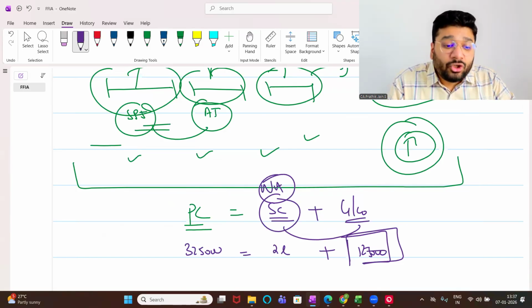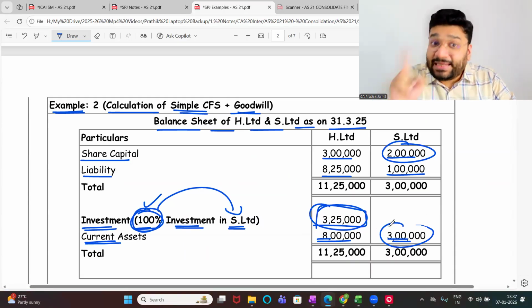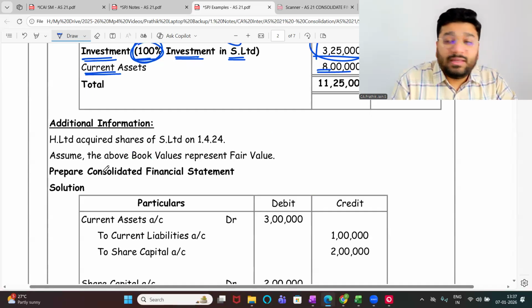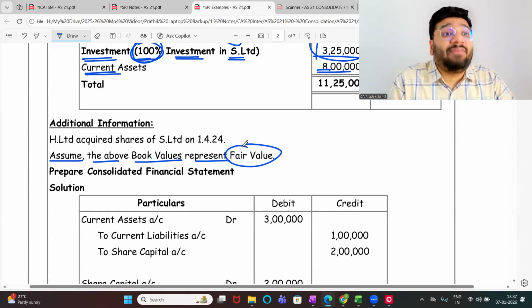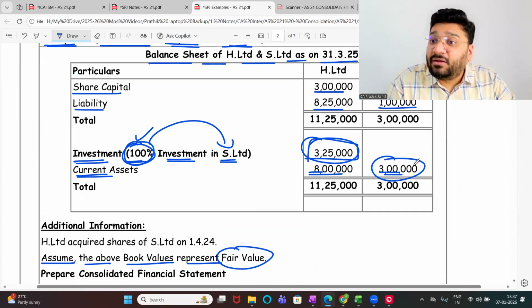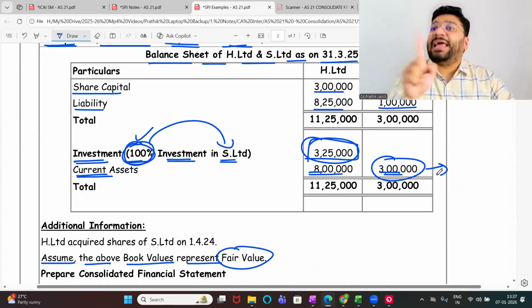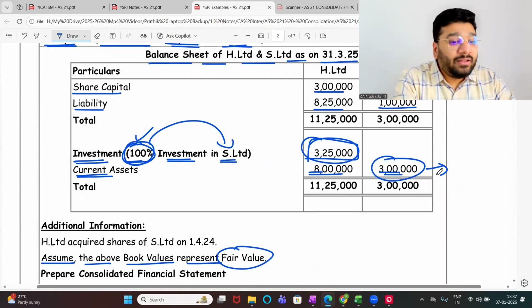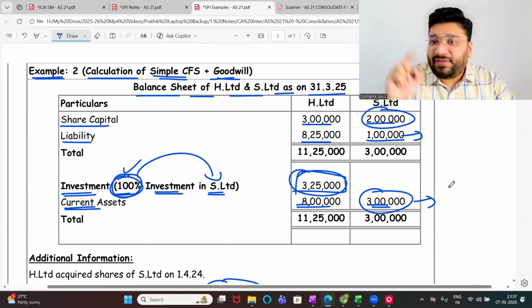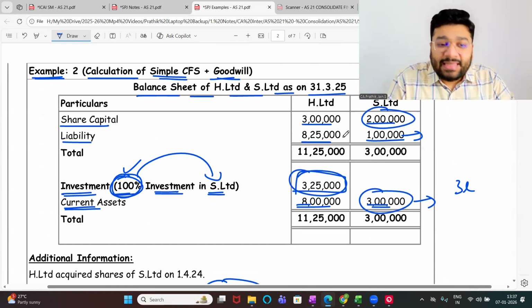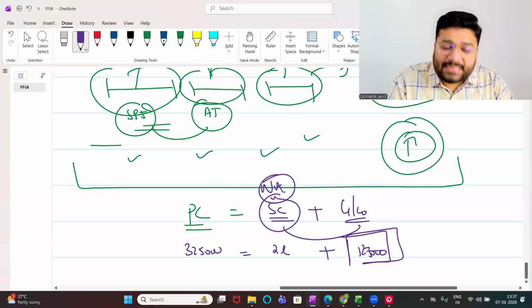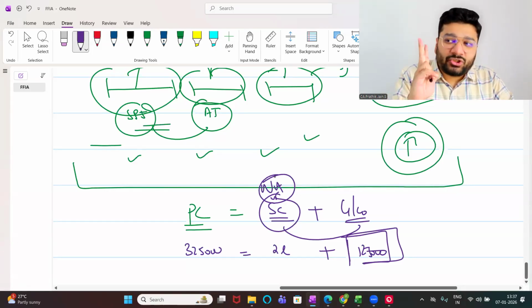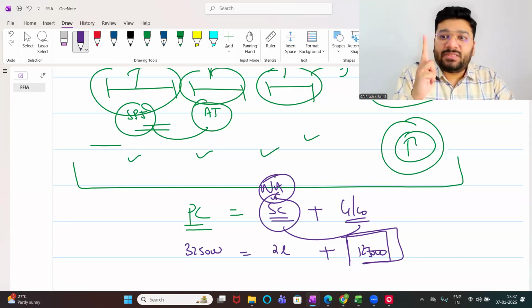What is the meaning of net asset? Today, if I sell the asset for 3 lakh, I'll get 3 lakh. If you observe below, I've given the language: assume the above book value represents fair value. It means that today, if I go and sell the asset in the market, it will fetch me exactly 3 lakh rupees. Liability is at fair value. So 3 lakh worth of asset if I sell, how much money will I get? 3 lakh. Of that, 1 lakh is a liability I have to pay. So what is the money left? 2 lakh. So now share capital and net asset are both equal. Hence we say the share capital is also called net asset, which means the worth of the business is only 2 lakh.